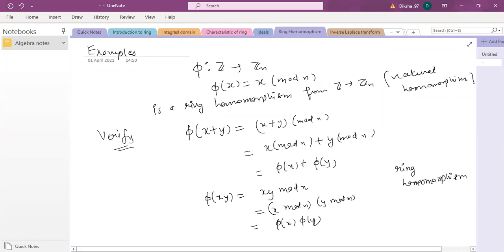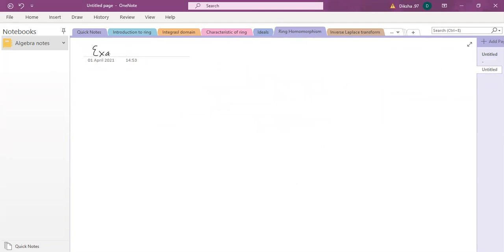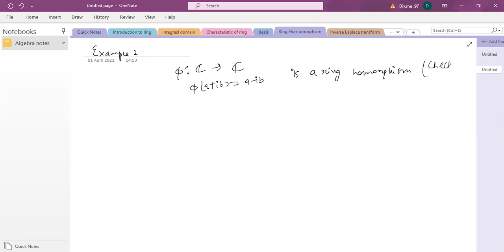Then we can have another example. Example number 2: you define the mapping from the ring of complex numbers to complex numbers. Phi of a plus ib is a minus ib, where I'm mapping any complex number to its complex conjugate. This is also a ring homomorphism. It's very easy to prove, so I'm not going to prove it. You check it yourself. You just need to verify the two operations.